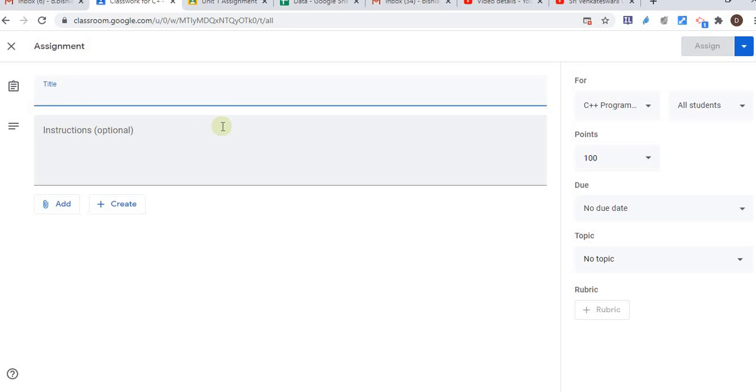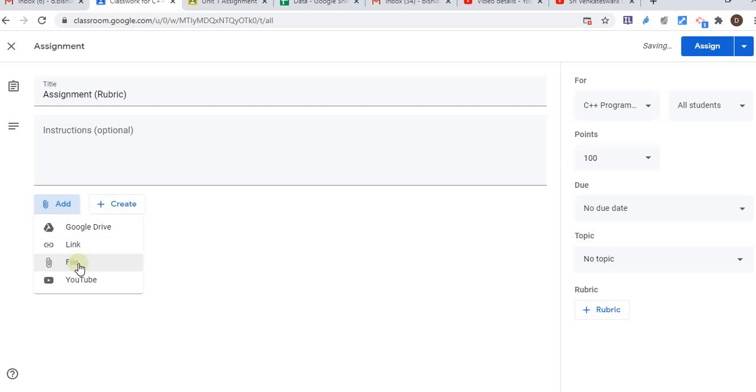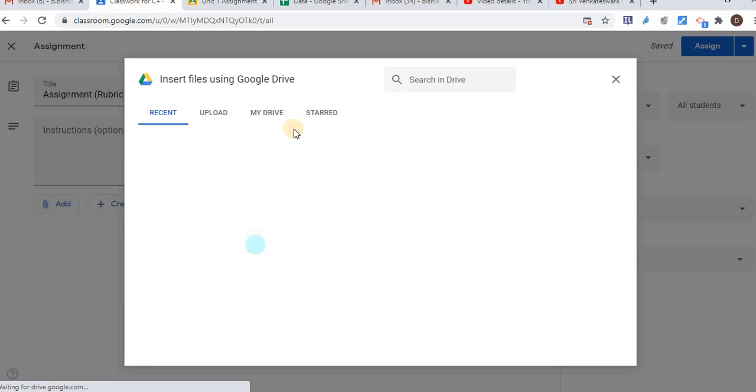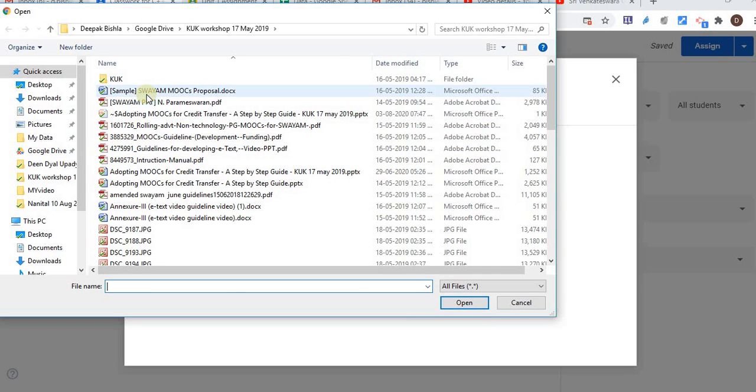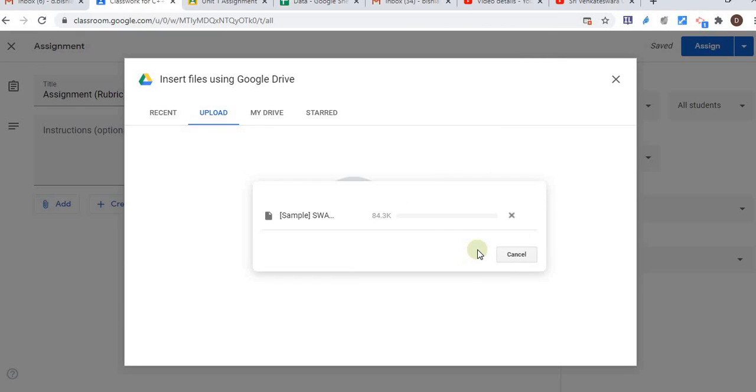Let's say assignment, within brackets, let's say rubric, just for example. And let me upload something as an assignment.